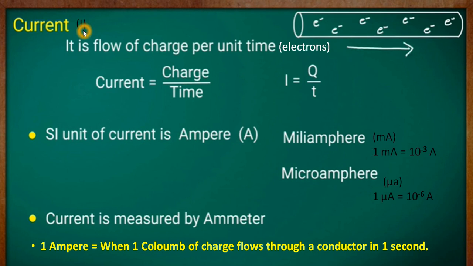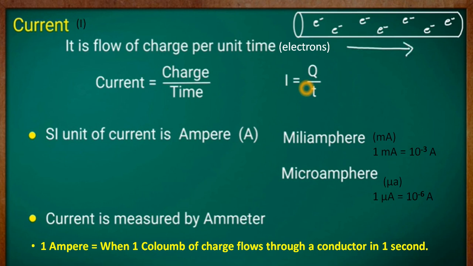Now the magnitude of current in a conductor is the amount of charge that passes through a conductor per unit time, or in 1 second. As you know, the unit of charge is coulombs, and charge is represented by q. Time is represented by t. So we will get that current is equal to charge by time. Current is represented by I, charge by q, time by t. So you will get I is equal to q by t.